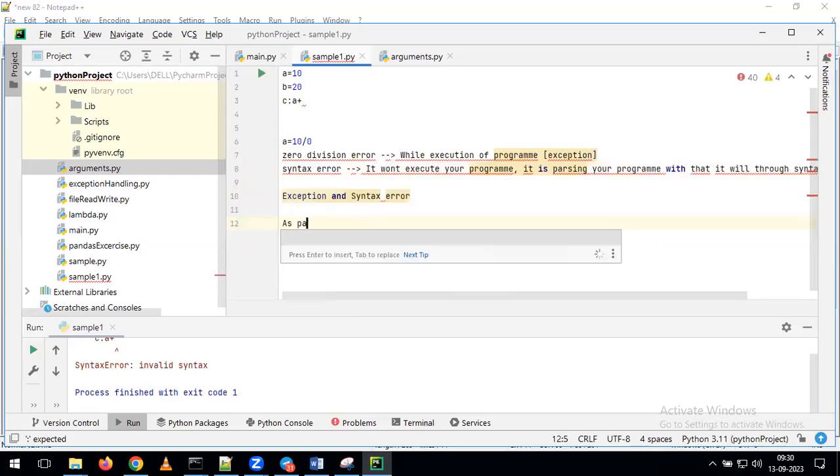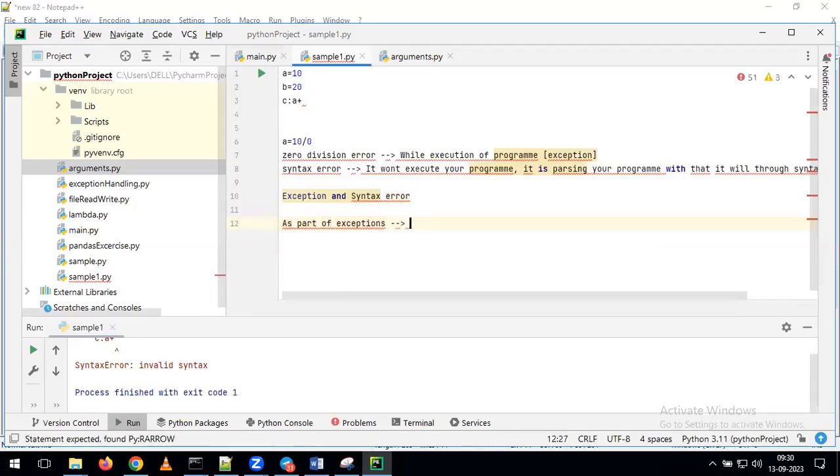Now, as part of exceptions, tell me, are we going to see only one kind of error, or can we see different types of errors? I gave one example called zero division error. This is one of the exceptions. In the same way, can we see other types of errors or not? For example, I am giving simply a is equal to 10 plus 3 in quotes. Now tell me, if I run this program, will it run or will it give any kind of error?